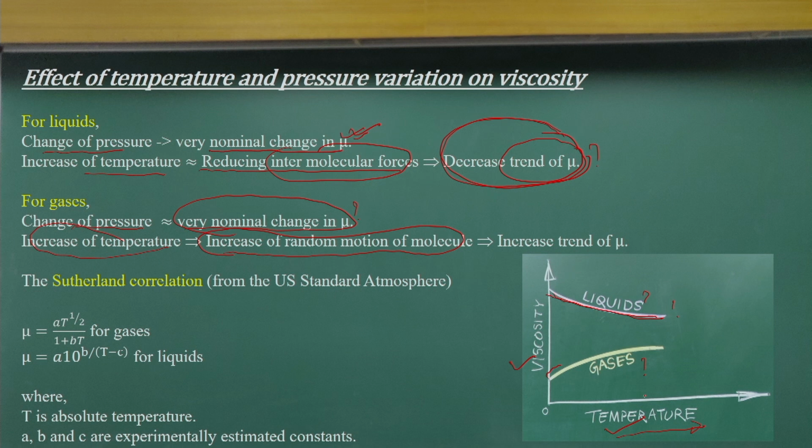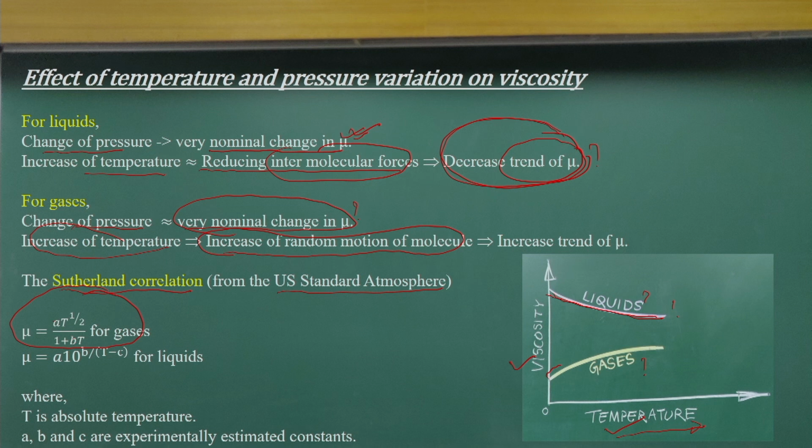For any gas or liquid, we can find out this effect as a function. Now, for gases, it is already established by the US Standard Atmosphere, the Sutherland correlation technique, which gives a relationship between the dynamic viscosity and the temperature. A and B are constant coefficients.